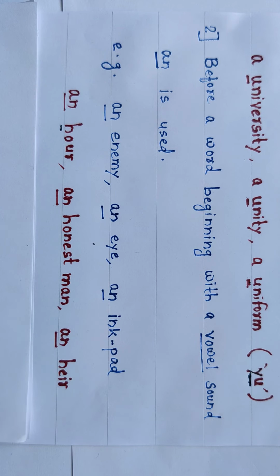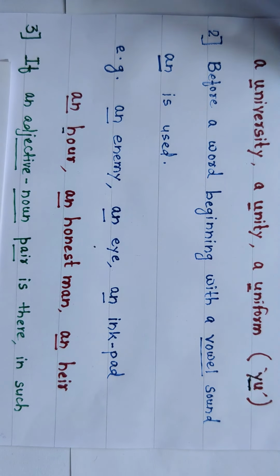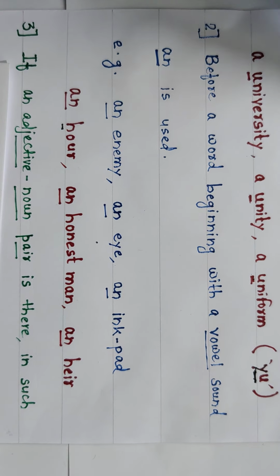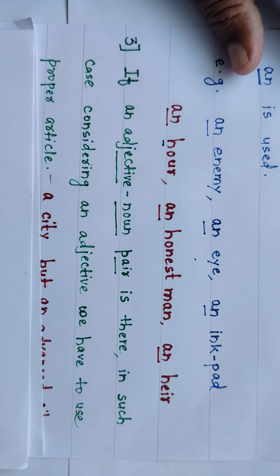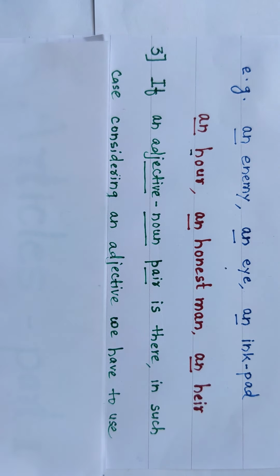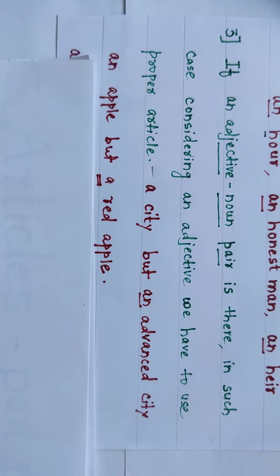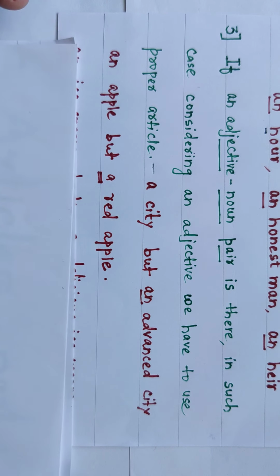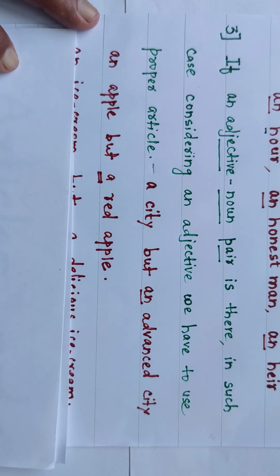Okay, so A and AN. In such cases, we are going to use A and now AN. Now, the third rule, an important one. Look here. If an adjective-noun pair is there, in such a case, considering the adjective, we have to use the proper article.